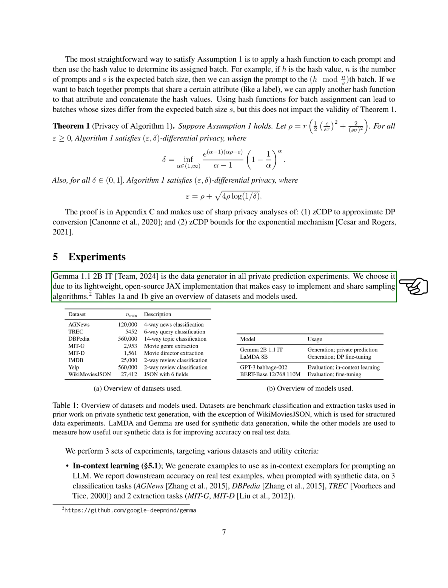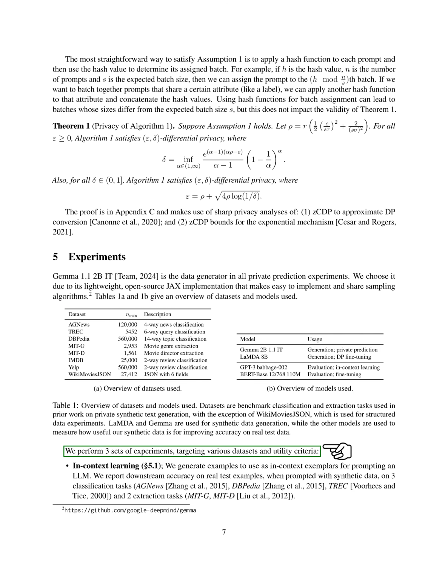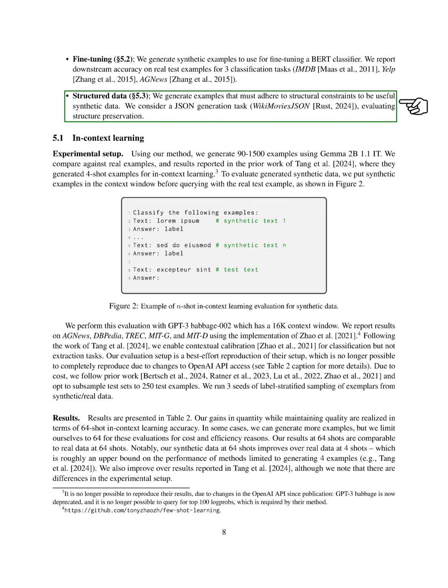For experiments, we utilize Gemma 1.1 2B as the data generator for private prediction tasks due to its lightweight JAX implementation. We conduct experiments across various datasets and utility criteria, including in-context learning, fine-tuning, and structured data tasks. These experiments involve generating synthetic examples for different purposes, such as in-context prompting for language models, fine-tuning BERT classifiers, and preserving structural constraints in data generation.